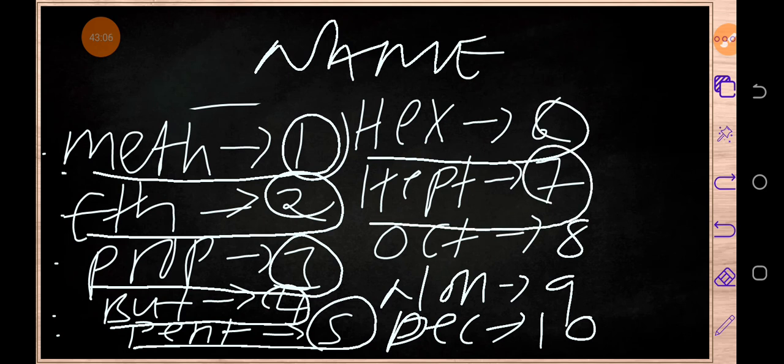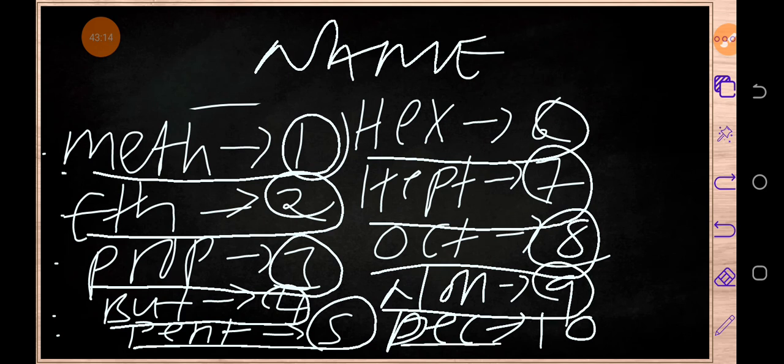Then oct means 8 carbon atoms, non means 9, then lastly dec means 10 carbon atoms. I'm sure you are getting the point, and this is just a simple thing.